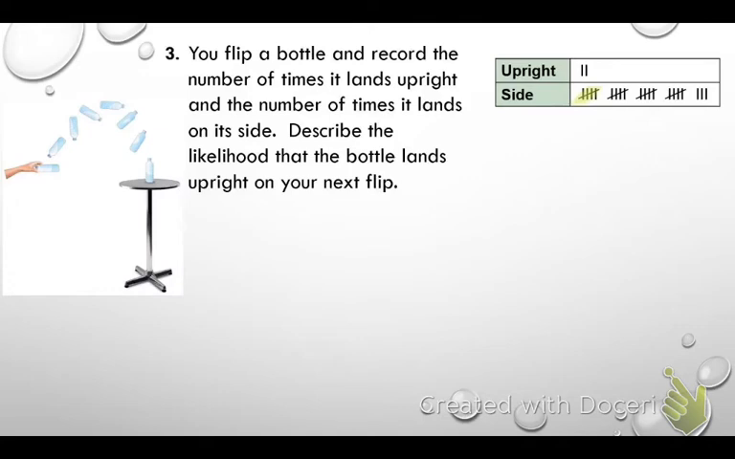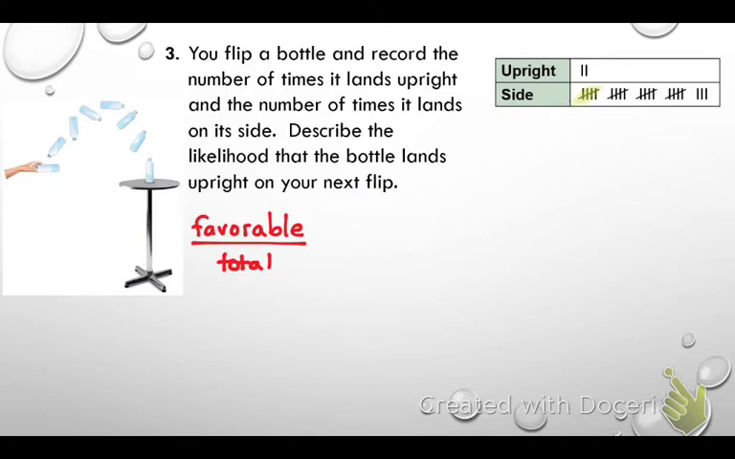There's a formula that I'm going to teach you. All right, if you would pull out your red pens, and I want you to write this formula down. Favorable over total. All right, so we've talked about favorable outcomes. That's the outcome of a specific event. What are we wanting to happen on the next flip? For it to be upright or on its side? Upright. We want it to be upright, okay?